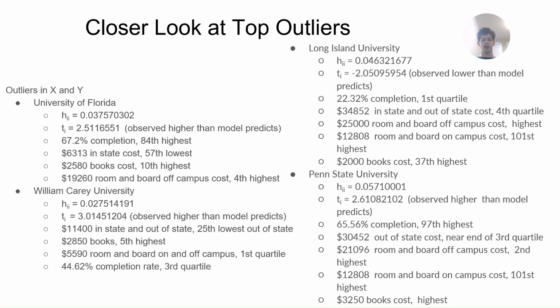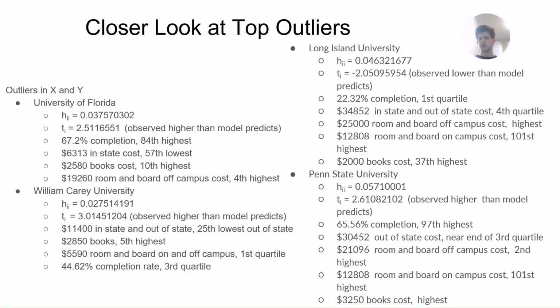A closer look at the top outliers, which are outliers in both the x and y direction, we suggest, for example, the University of Florida having a leverage of about 0.038 and a studentized residual of about 2.51, meaning it observes higher than the model predicts. With a high completion rate, the 84th highest, with low tuition cost, high books cost, and high room and board off campus costs, it suggests that the completion rate should actually be much lower than University of Florida has. A similar case is seen for William Carey University as well as Penn State University.